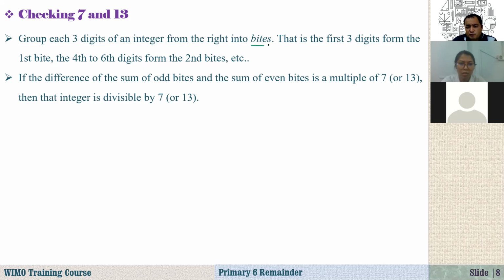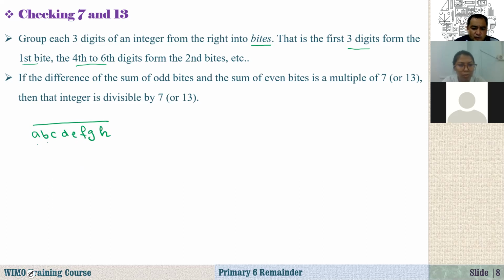Into bytes means into groups. That is, the first three digits form the first byte, and the fourth to sixth digits form the second byte. For example, again, if you're talking about A, B, C, D, E, F, G, H, you can continue. Let's say this is our number. How many digits? One, two, three. We have an 8-digit number.